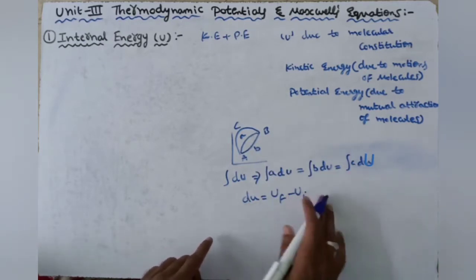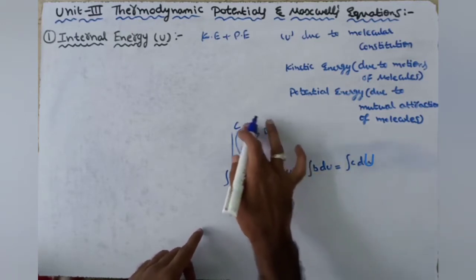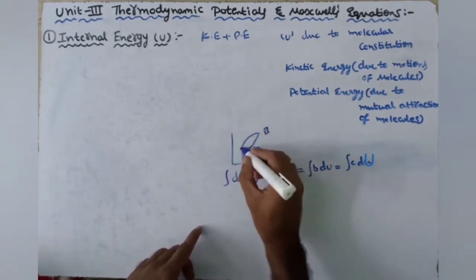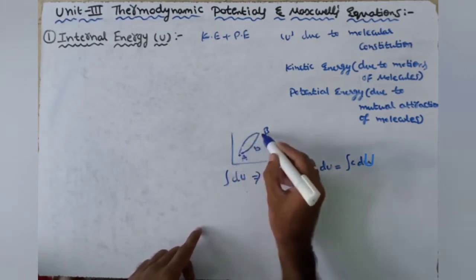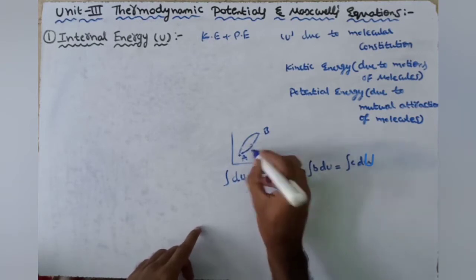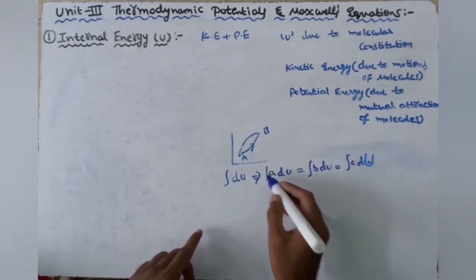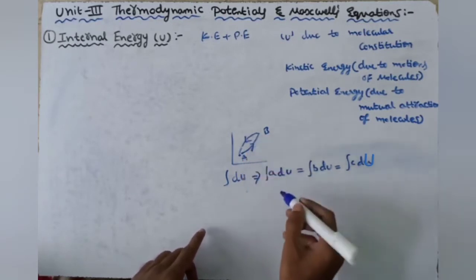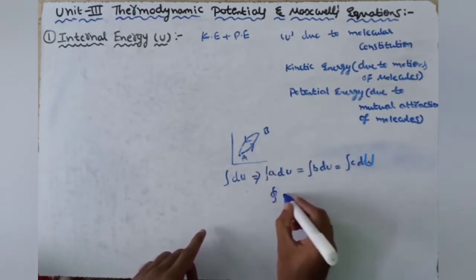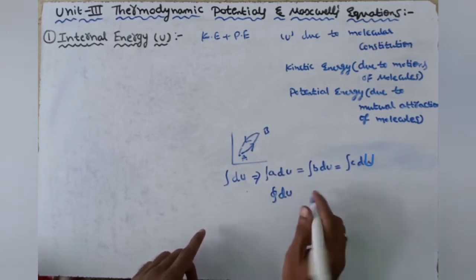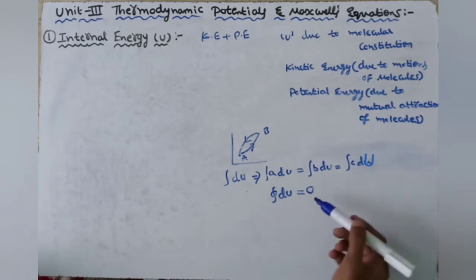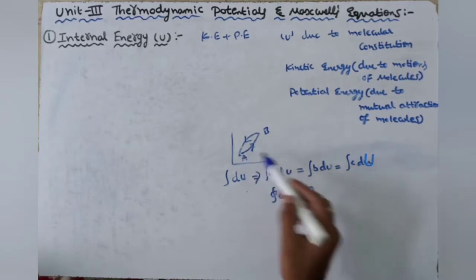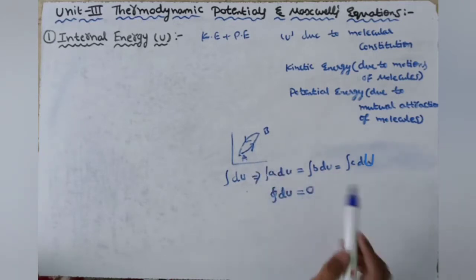So for a complete cycle, the system moves from A to B, and again it moves from B to A. For a complete cycle, the change in internal energy is equal to 0, because the system returns to its initial state. The system is returning again to its initial state, so the change in internal energy is equal to 0.